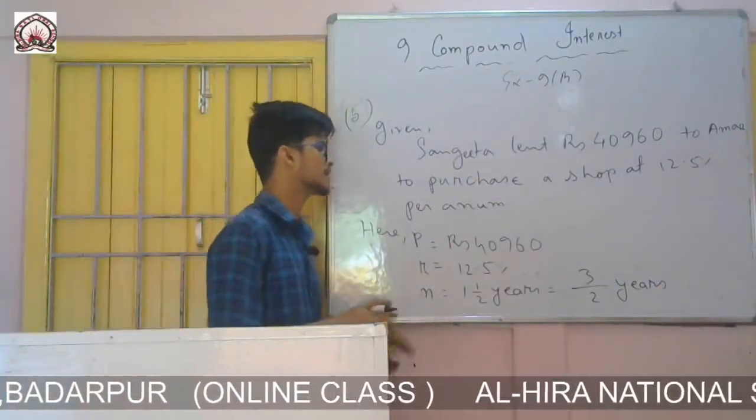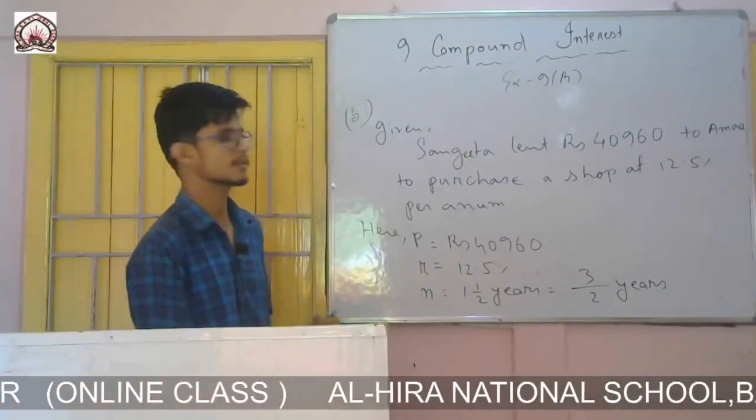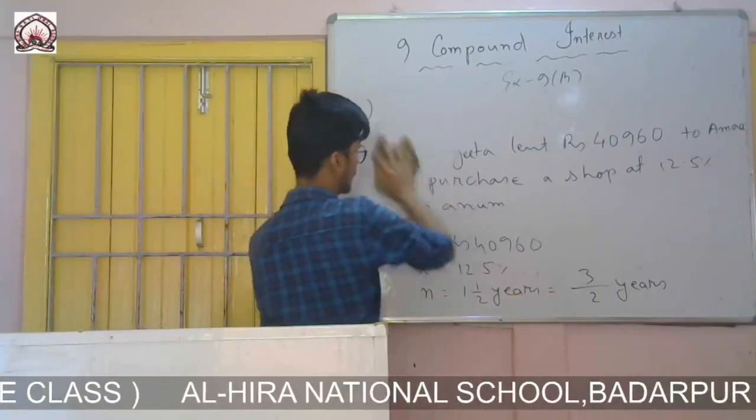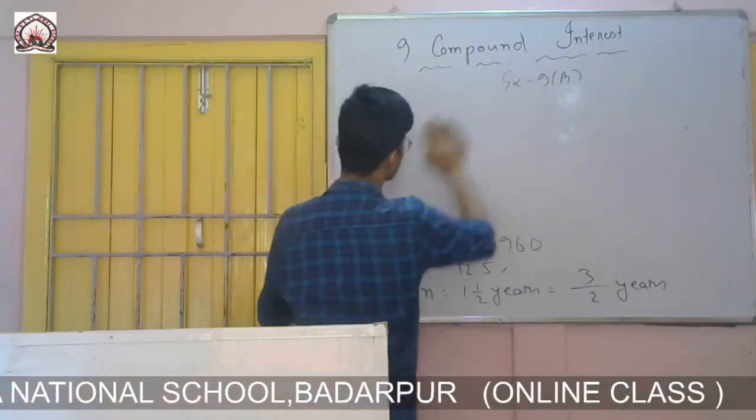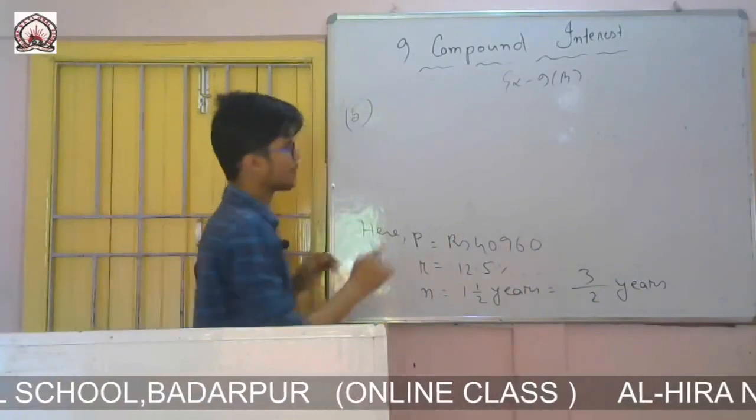The question is to calculate it half yearly or semi-annually, same thing. So I'll use the direct formula, so directly I will find the compound interest.